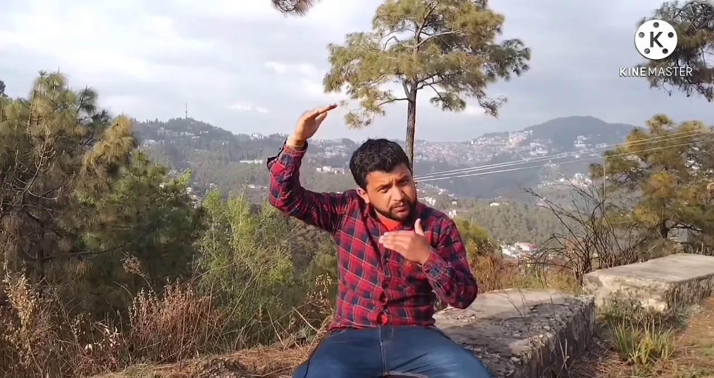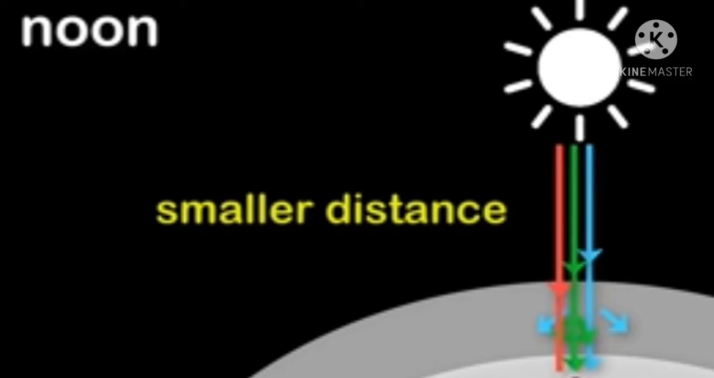And similarly, there is one question similar to the previous question: why does the sun appear white during noon? This is because during noon the sun is just overhead. The light rays that are coming from the sun have to travel a much smaller distance. It means that there will be a small probability of scattering of light.